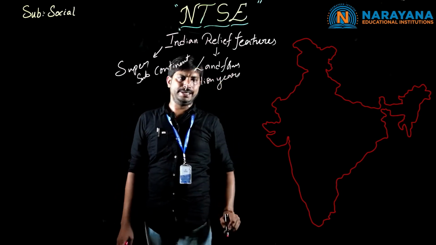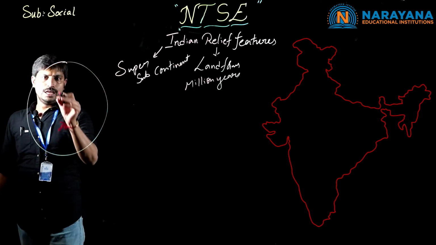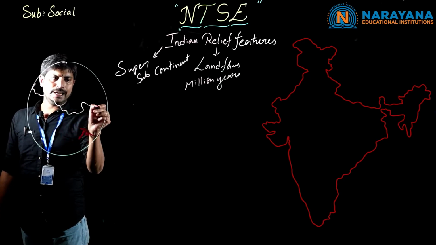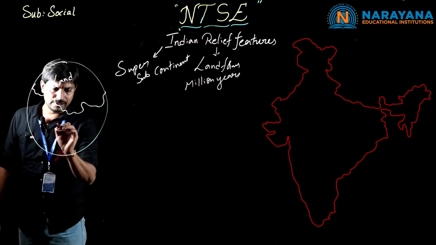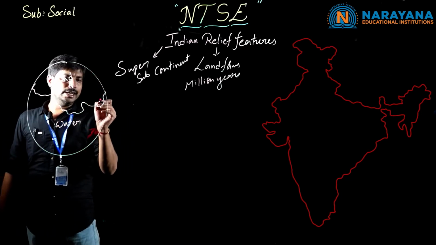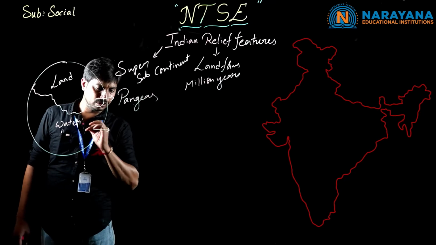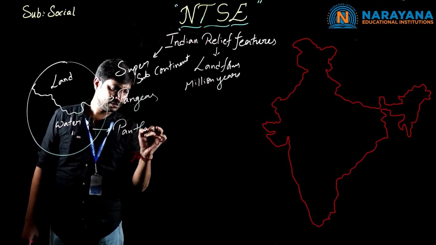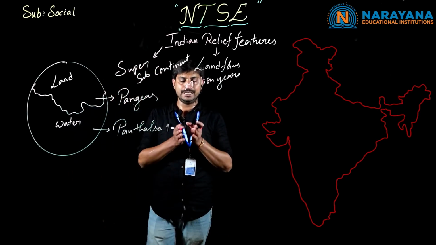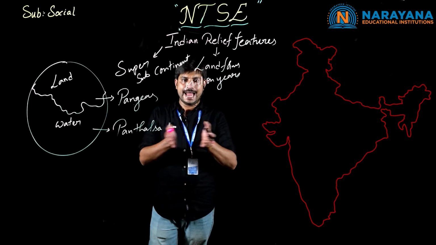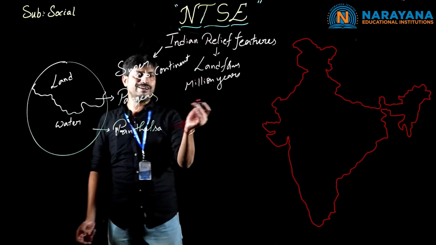the land was separated, clearly shown in a pictorial. Just observe here, children. Earlier, the complete land was in a single location, a single part or area, and the rest comes under water bodies. In the Greek word, the land is called Pangaea, and the water bodies are called Panthalassa. Because of the collisions from the interior part of the earth, the land was separated into different parts. Clear, children? And now we have about 7 continents.